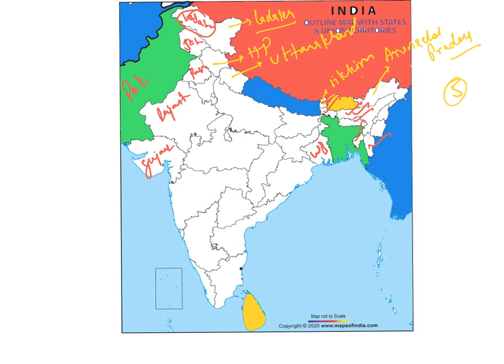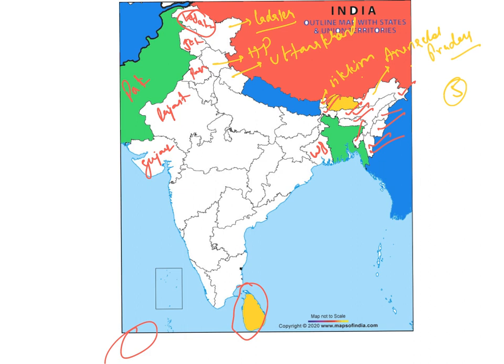So now let us see Myanmar. The states of Arunachal Pradesh, Nagaland, Manipur and Mizoram share a common boundary with Myanmar. And there is no land boundary with Sri Lanka, and there is no land boundary with Maldives, which is on the southwestern side. Okay, so these are India's neighbors.